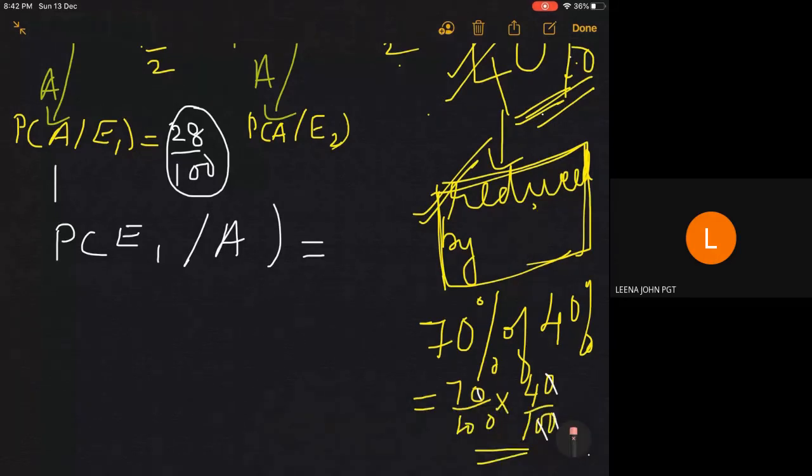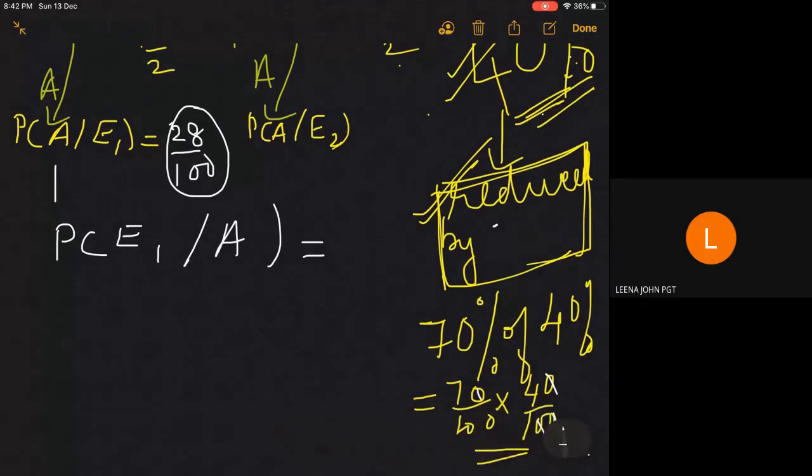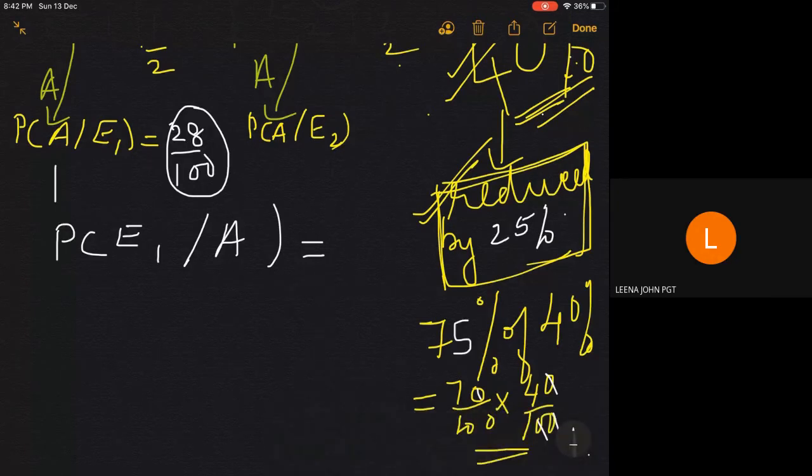But if he goes for the prescription of medicine, it is reduced by 25%. When it is reduced by 25%, how much is remaining? It will be only 75% of the actual heart attack probability, which is 40%.